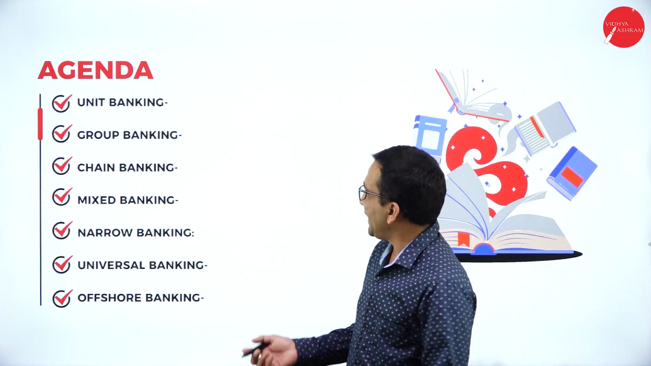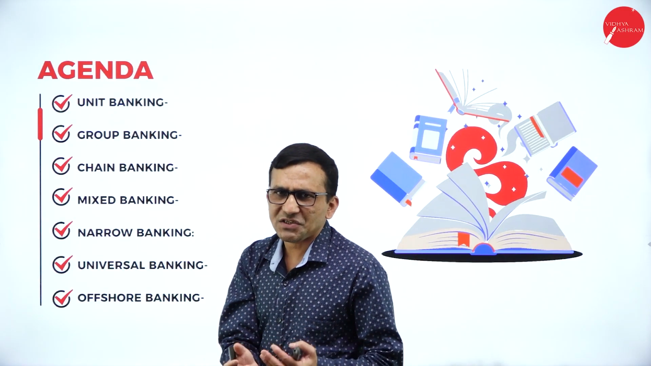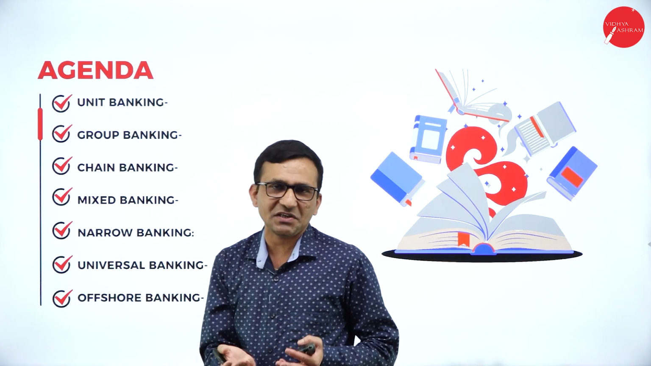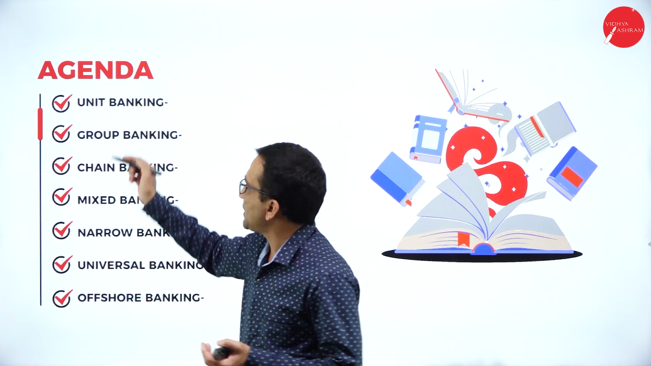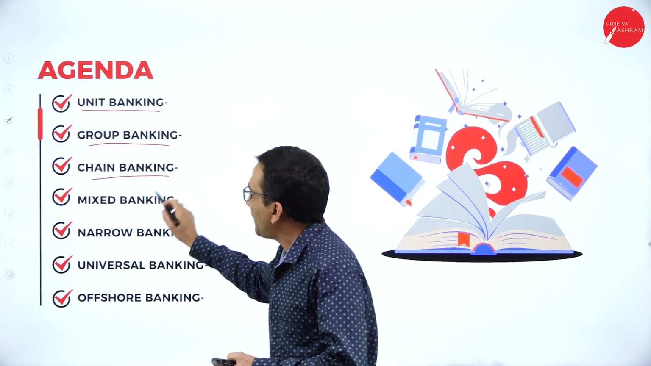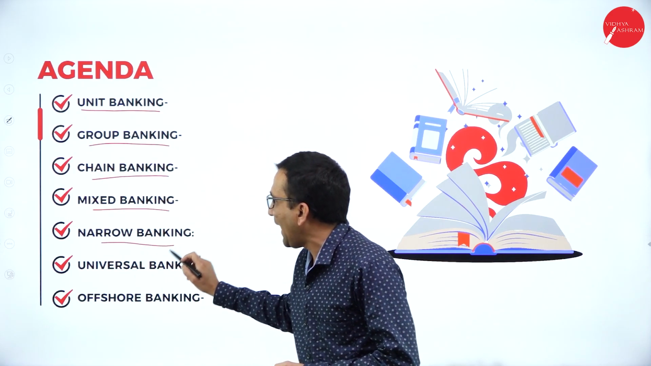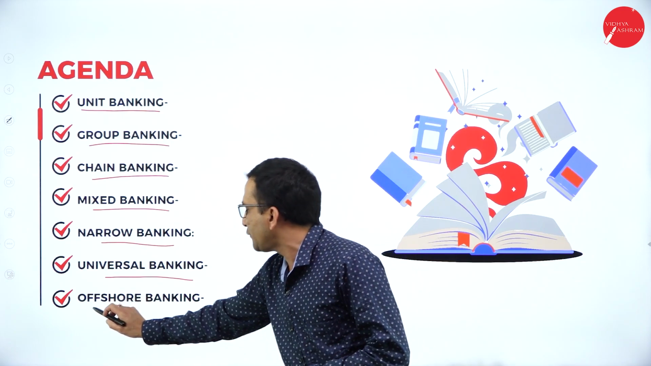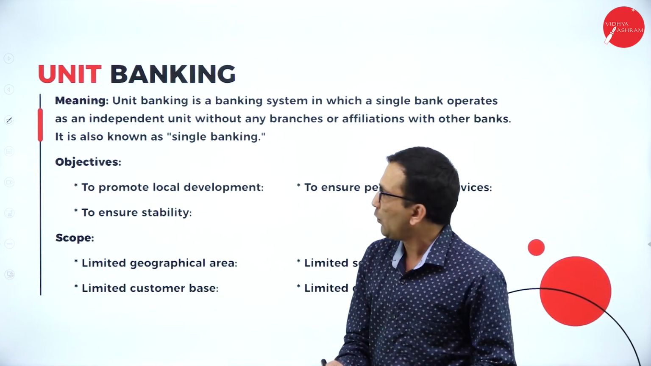Today my agenda, in the last two sessions, which is based on the classification of banks, is a continuation of that section: unit banking, group banking, chain banking, mixed banking, narrow banking, universal banking, offshore banking. Okay, moving forward one by one.